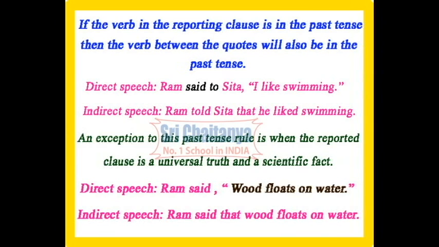An exception to this past tense rule is when the reported clause is a universal truth or a scientific fact. The example: Ram said, "Wood floats on water." In indirect speech, we have to change the sentence like this. Ram said that wood floats on water.